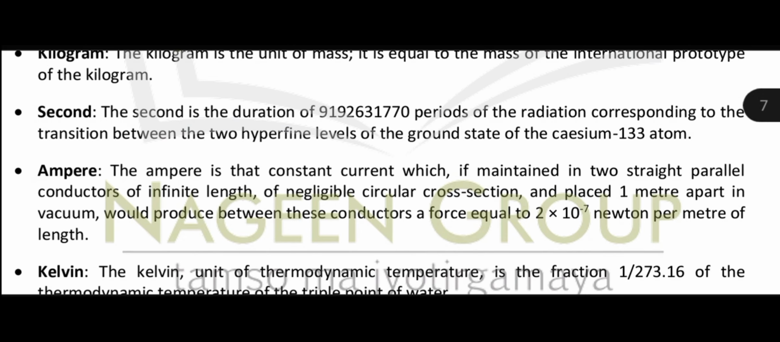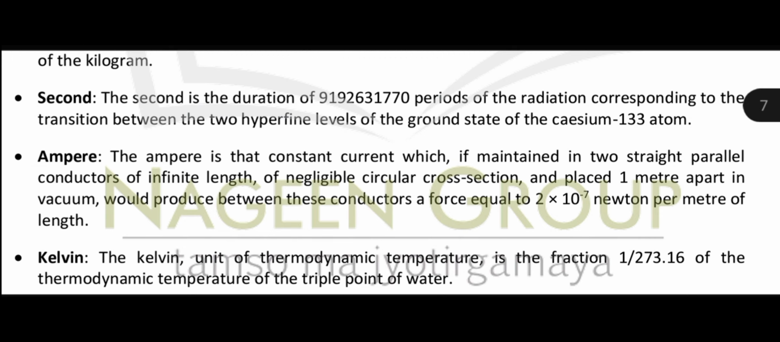Now what is second? Second is the duration. Second क्या है? Duration है. कितनी duration है? Duration of 9192631770 periods of the radiation corresponding to the transition between two hyperfine levels of the ground state of cesium-133 atom.